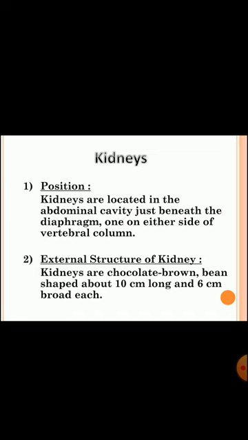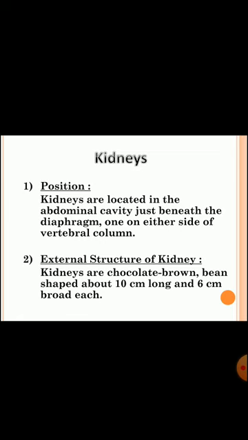In external structure, kidneys are chocolate brown colored, bean shaped structures, and each kidney is about 10 centimeters long and 6 centimeters broad. Each one is covered with a double fold of peritoneum.